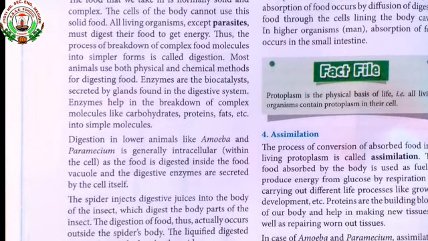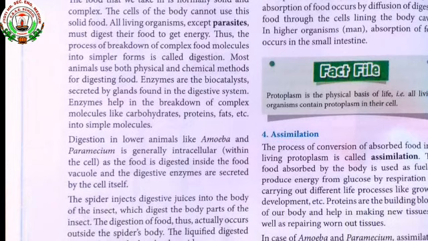So in the second paragraph it is given that lower animals like amoeba and paramecium digest the food in the food vacuole with the help of enzymes. The enzymes are present in the food vacuoles, which help to digest the food.